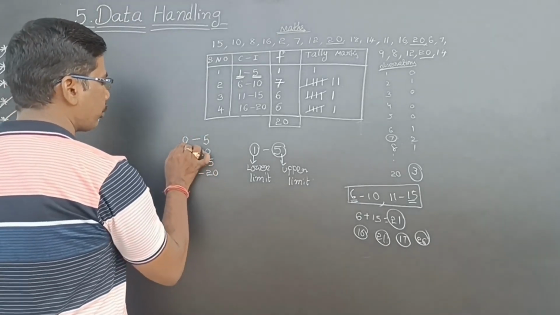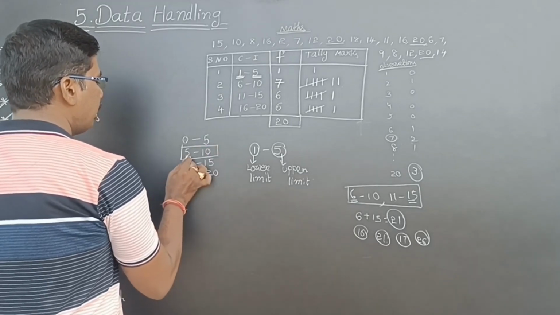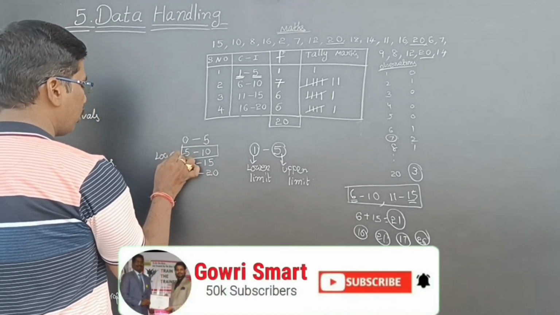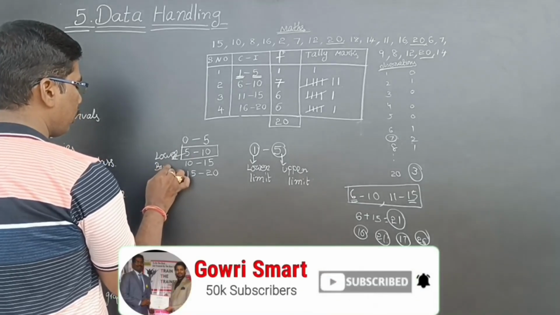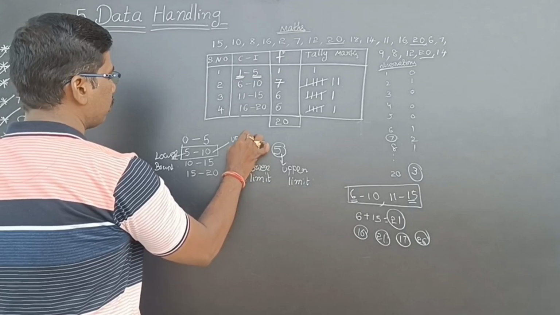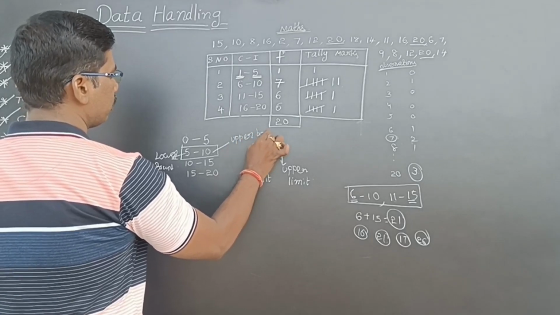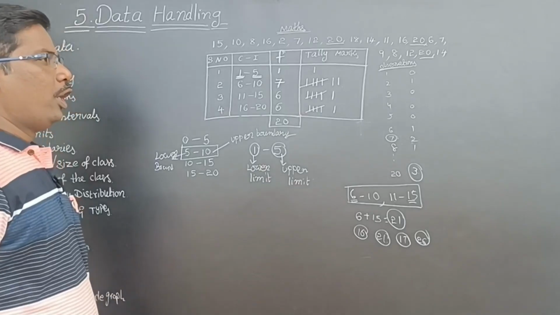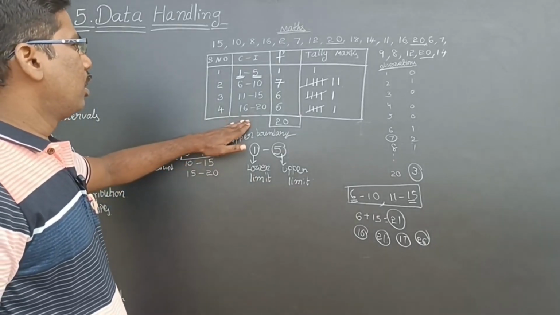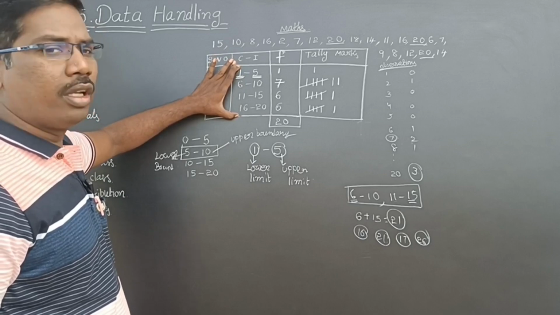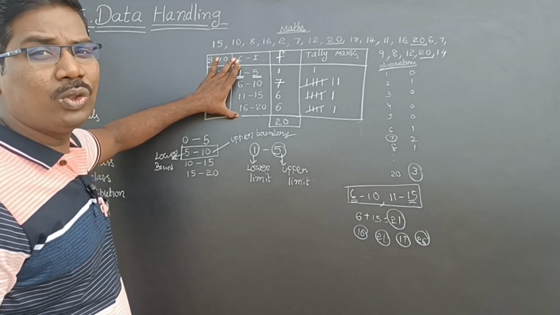See here. In this, 5 is called the lower boundary and 10 is called the upper boundary. Here, these class intervals are inclusive class intervals.